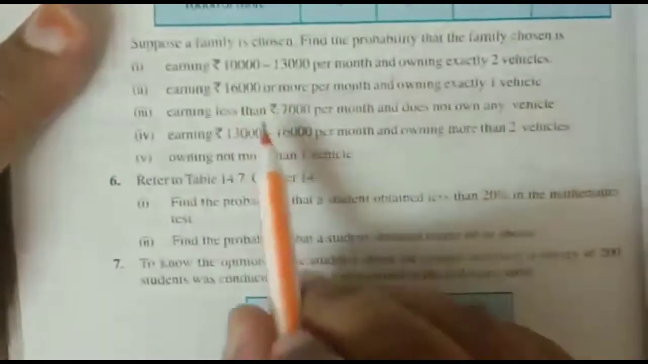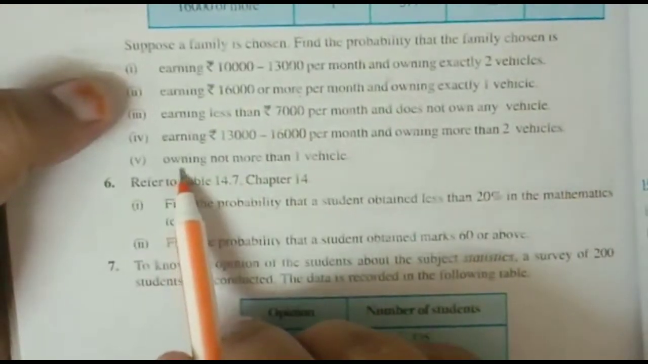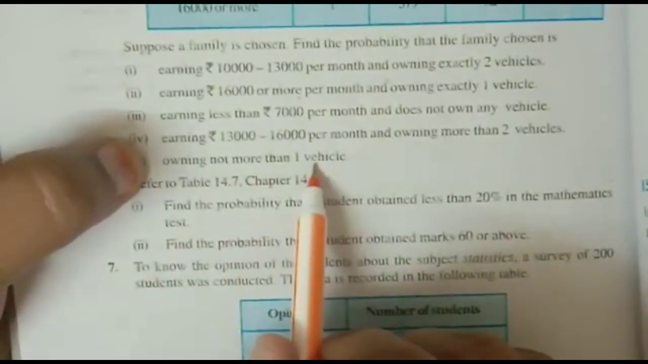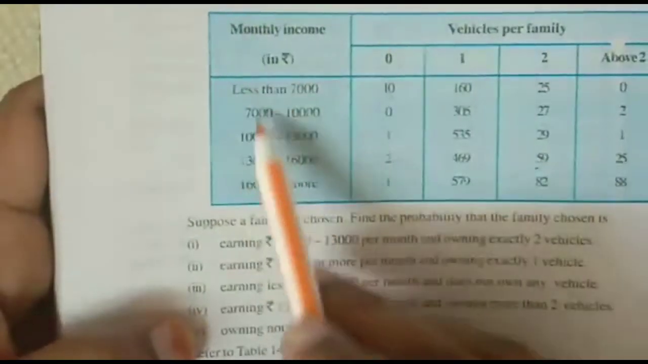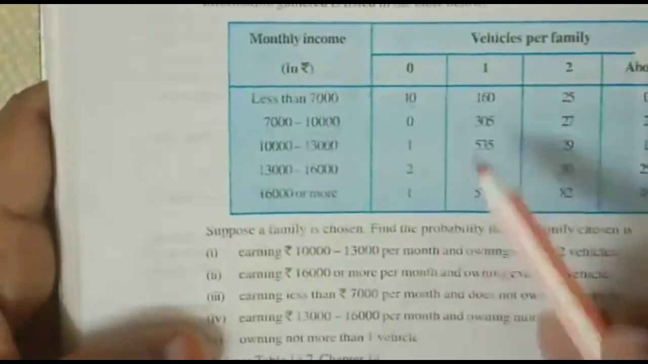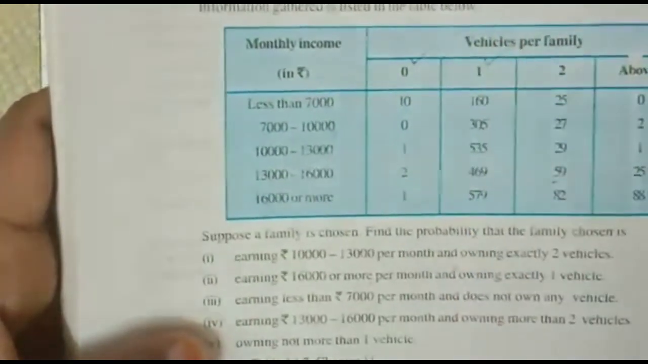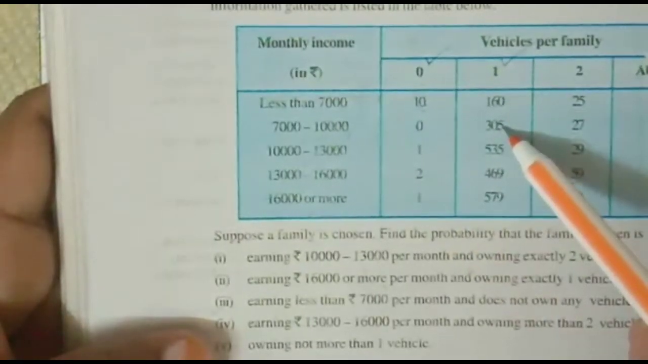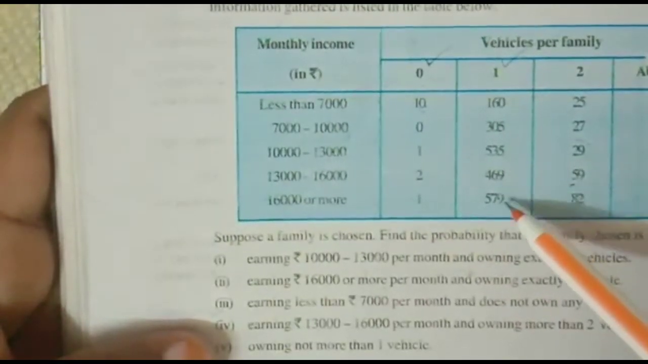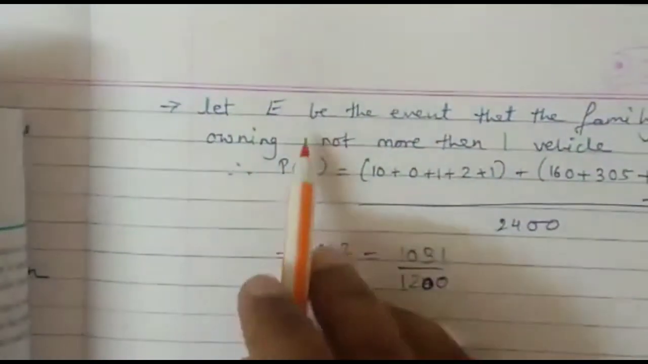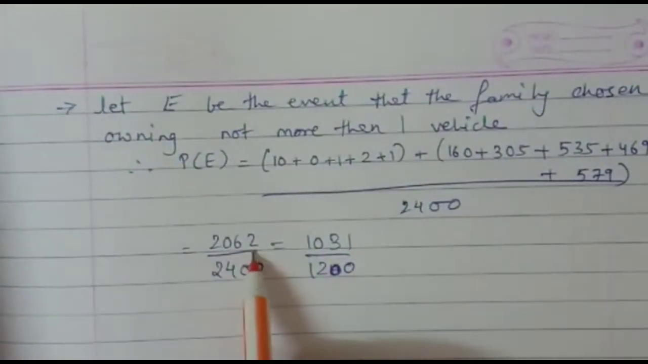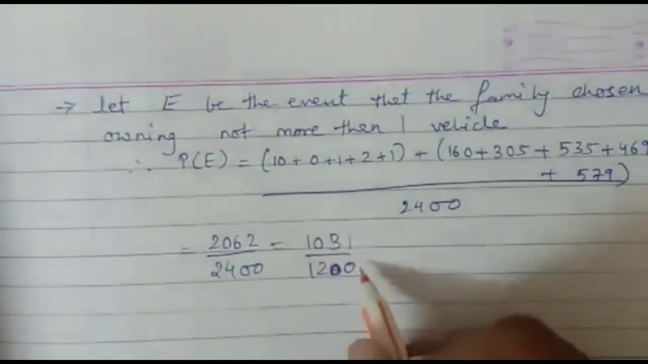The last question is something different. Here it is not given what the monthly income of the family is. It is just given owning not more than 1 vehicle. So that means all these families will come under this category. Not more than 1 vehicle means either they have 1 vehicle or 0 vehicles. So we will add 10 plus 0 plus 1 plus 2 plus 1 plus 160 plus 305 plus 535 plus 469 plus 579. We will get P of E as the addition of all these numbers divided by 2,400. So it will be 2,062 by 2,400, which is 1,031 by 1,200.